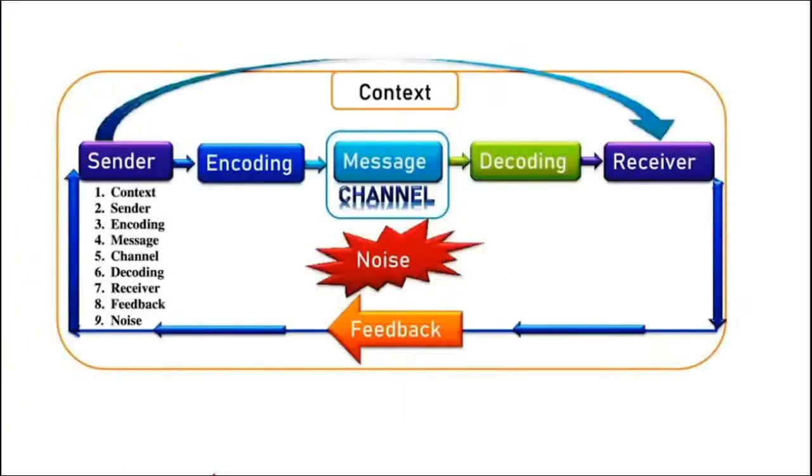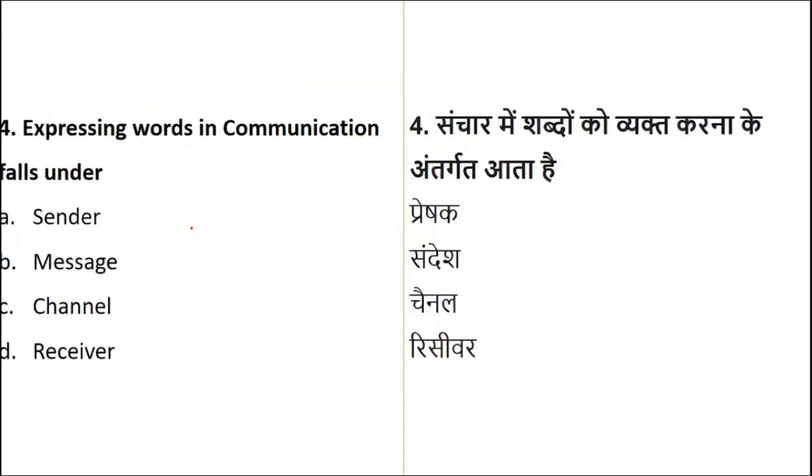Now, we know that we have a process of communication which starts with a sender and ends with a receiver when the receiver gives feedback. So basically the components are the context, the sender, the encoder, the encoding of the message itself, the channel, decoding, receiver, feedback, and noise as a distraction. Okay.